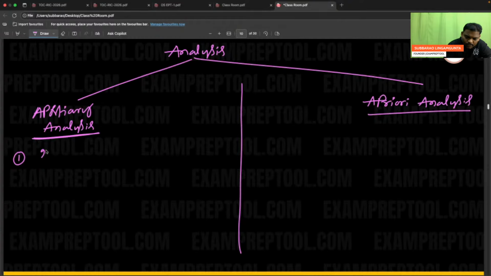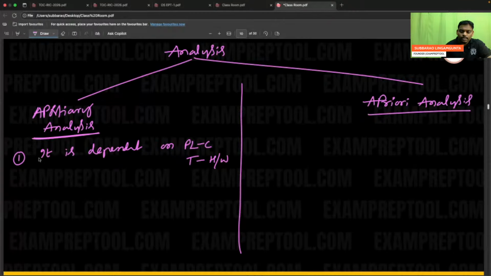It is dependent on these. What is the meaning?